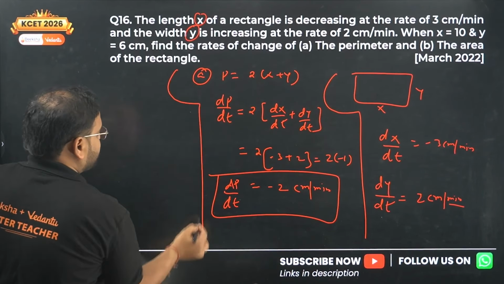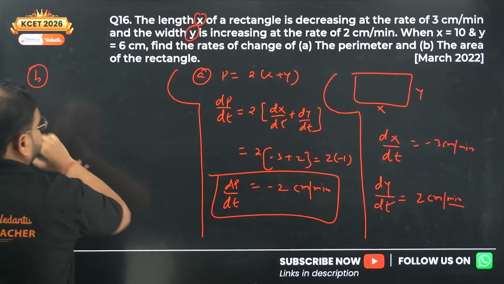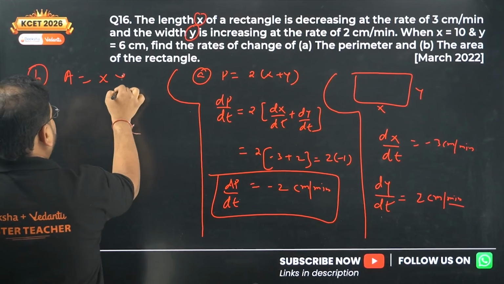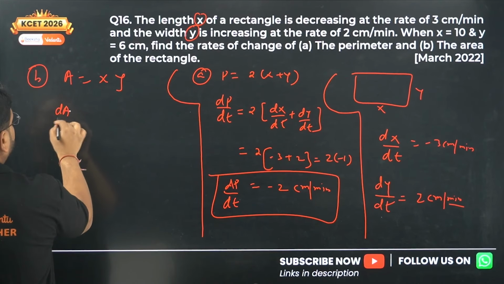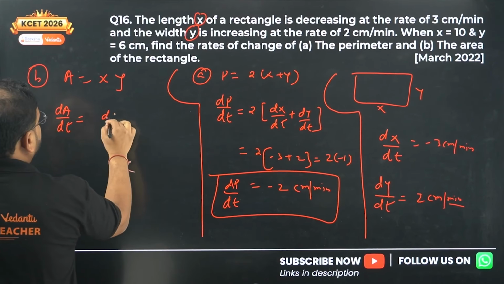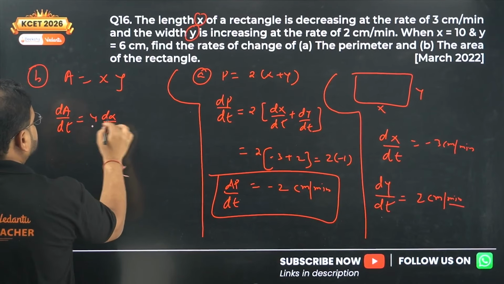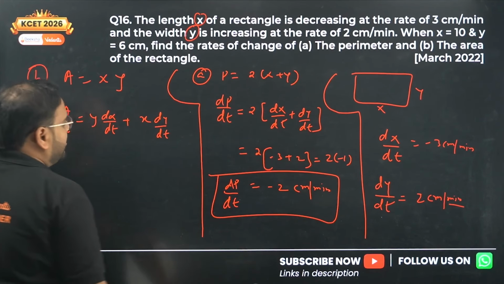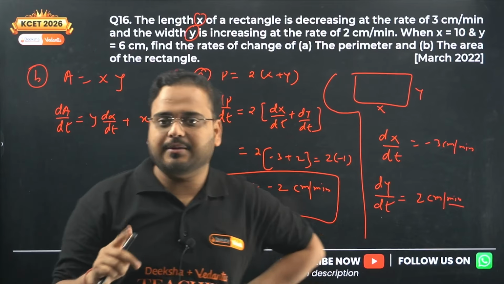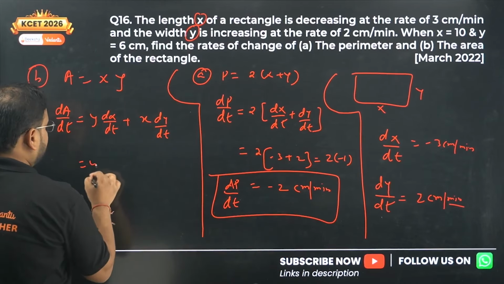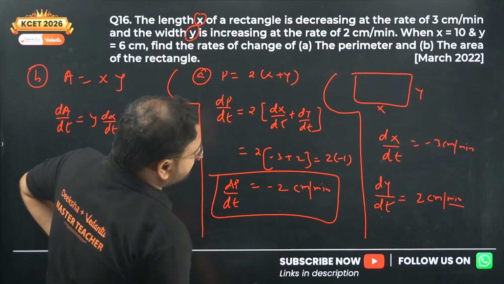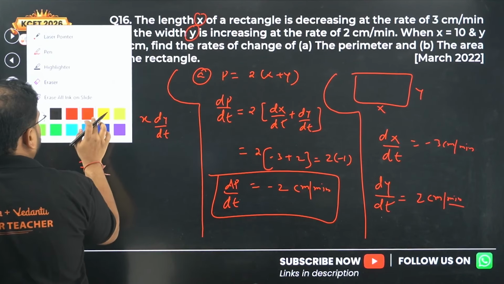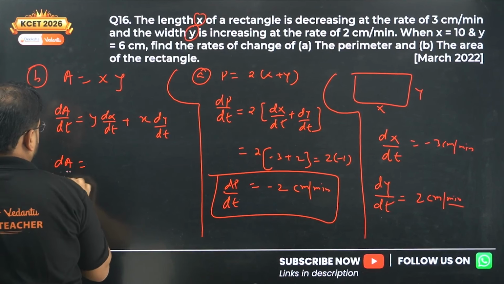Next is b. What is b? Your area is given by x into y. So when you differentiate area, dA by dt, you'll get dx by dt, y as it is, plus x as it is, dy by dt. You're going to differentiate using the product rule, one function at a time. You'll have y as it is, and this value is minus 3. Sorry, we know the y value also. So we'll have dA by dt as it is.